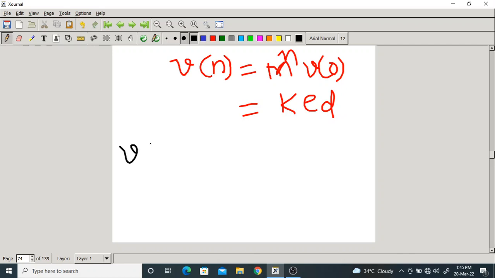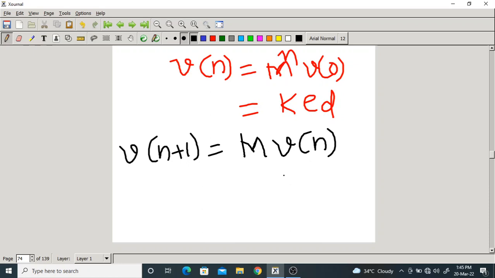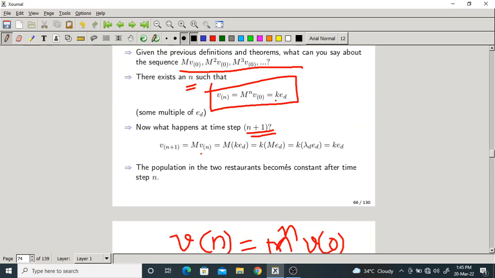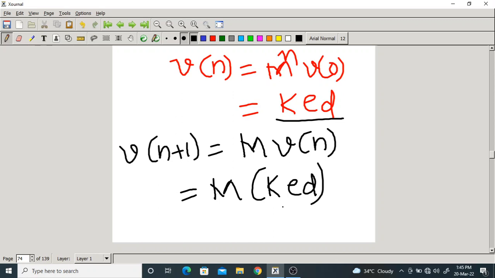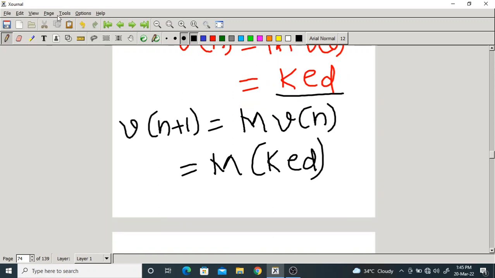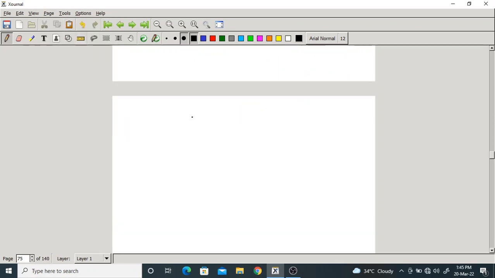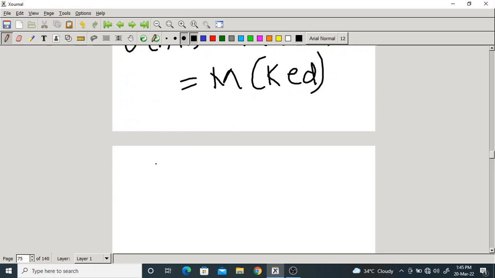So V of n plus 1 is simply M into V of n. Do you agree with me? Isn't it? But what is V of n? It is k ED. So this is M into k into ED. This further can be written as k into M into ED.